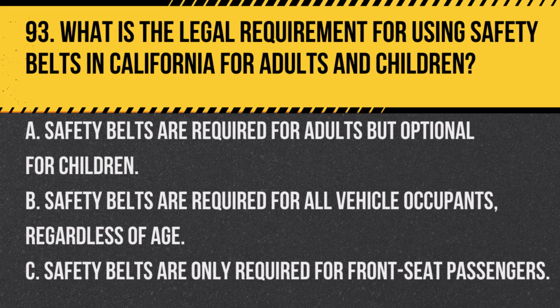Question 93. What is the legal requirement for using safety belts in California for adults and children? A. Safety belts are required for adults but optional for children. B. Safety belts are required for all vehicle occupants, regardless of age. C. Safety belts are only required for front seat passengers. Answer B. Safety belts are required for all vehicle occupants, regardless of age. In California, safety belts must be used by all vehicle occupants, including both adults and children.